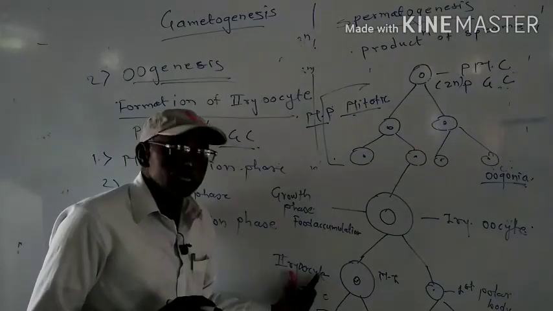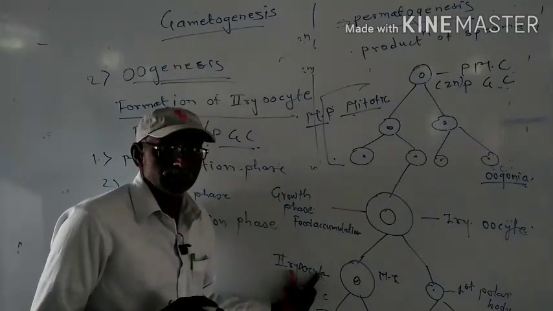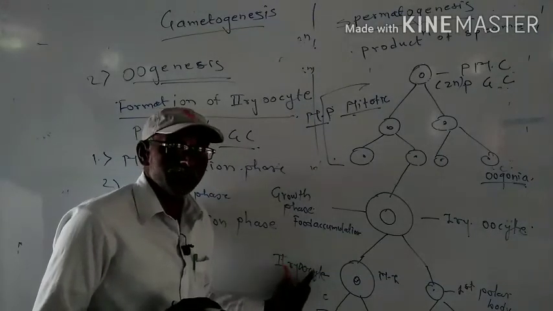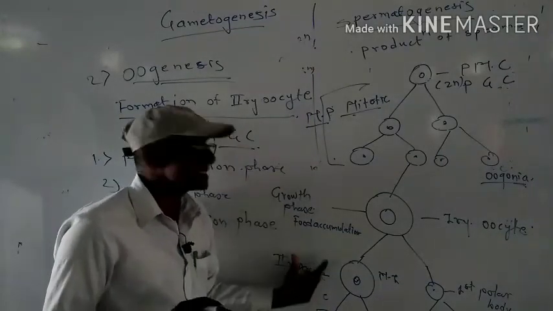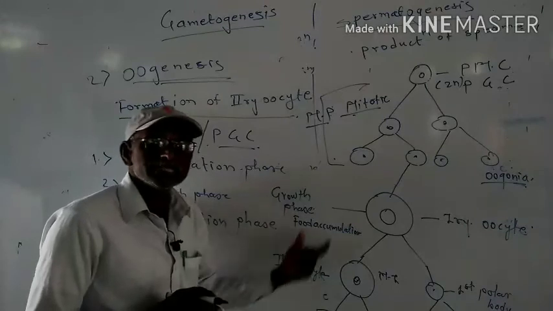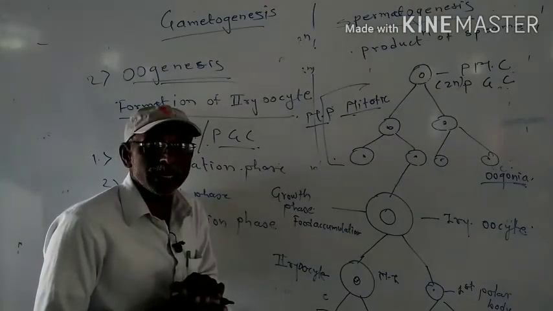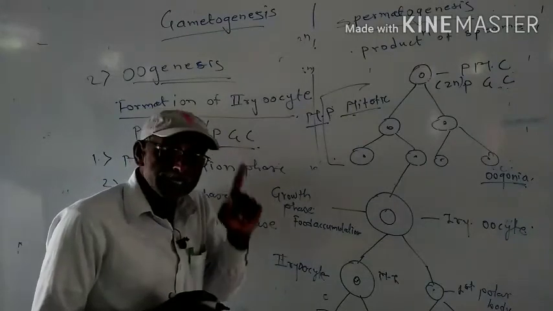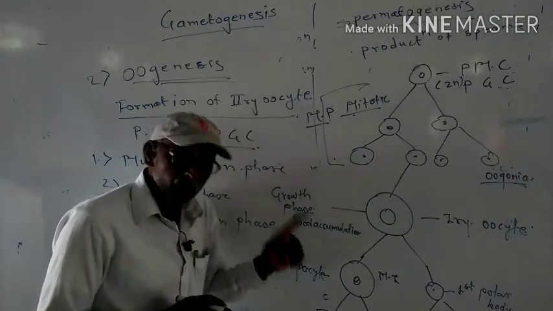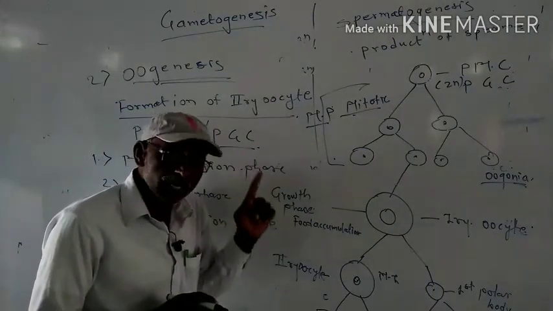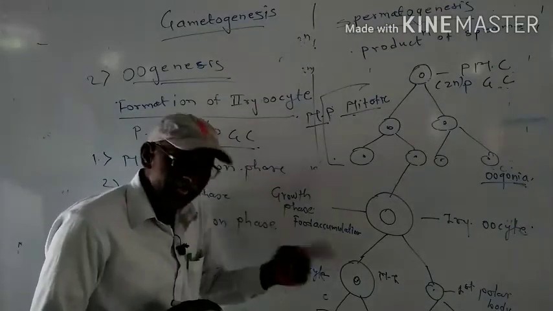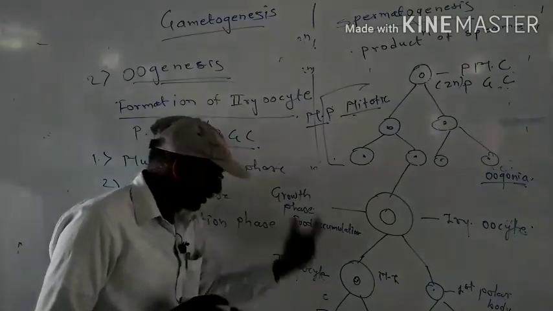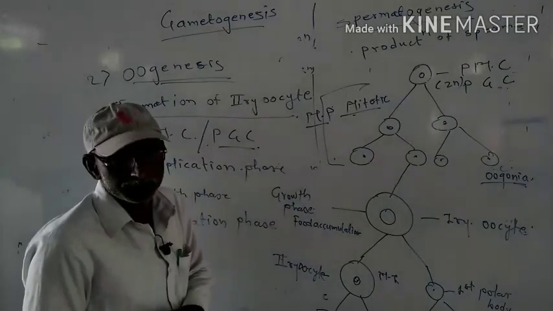It is an incomplete meiosis second, arrested at metaphase second. When the sperm reaches the secondary oocyte and tries to fertilize it, it gets stimulated, and then from the secondary oocyte, the ovum is formed.